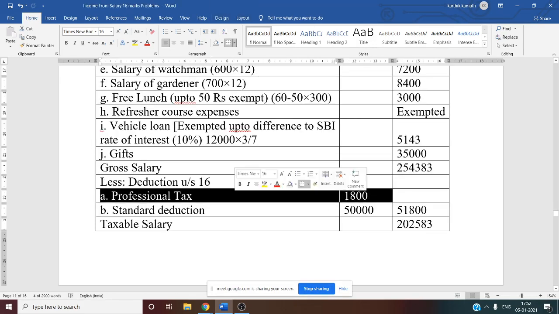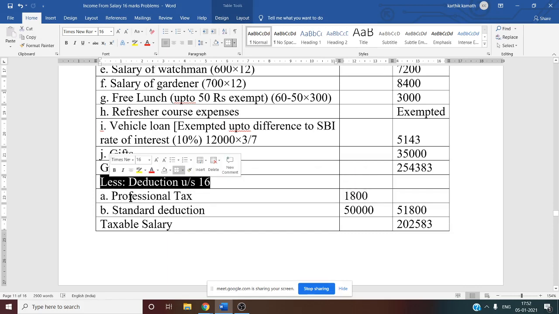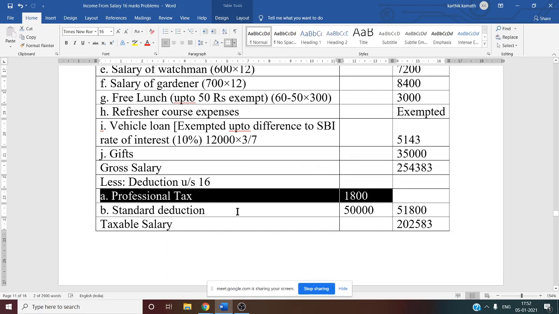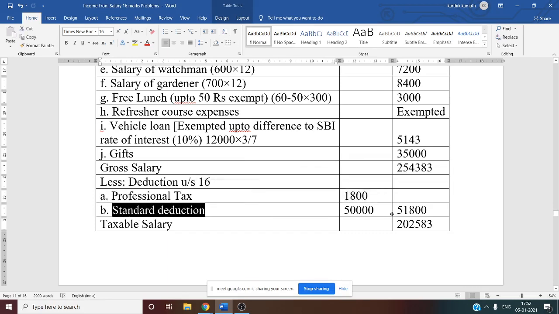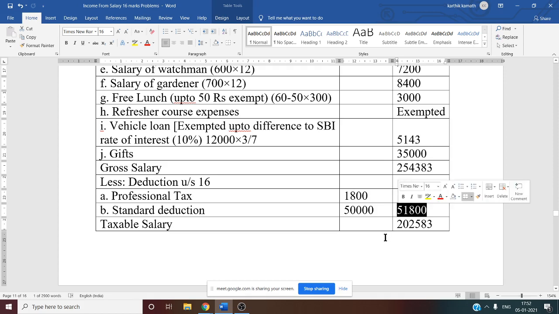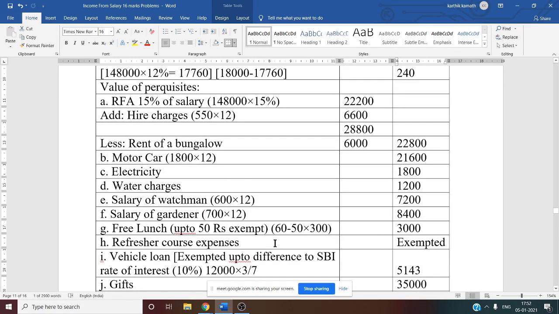See this, less from gross salary, you have to minus deduction under section 16. Professional tax 1,800, first one we have deducted. Then standard deduction fixed 50,000. So now total deduction from gross salary is 50,000 plus 1,800, that is 51,800. So now we want taxable salary. How to get taxable salary? Gross salary minus deduction, 2,54,383 minus 51,800. If you do, you will get 2,02,583. This is our taxable salary. Yes, now we have done one part.